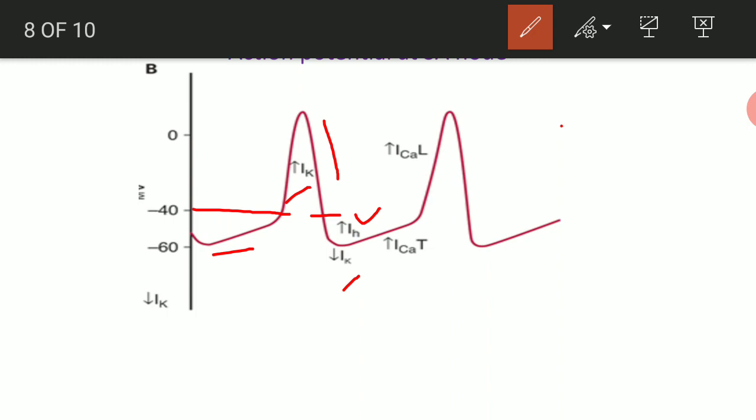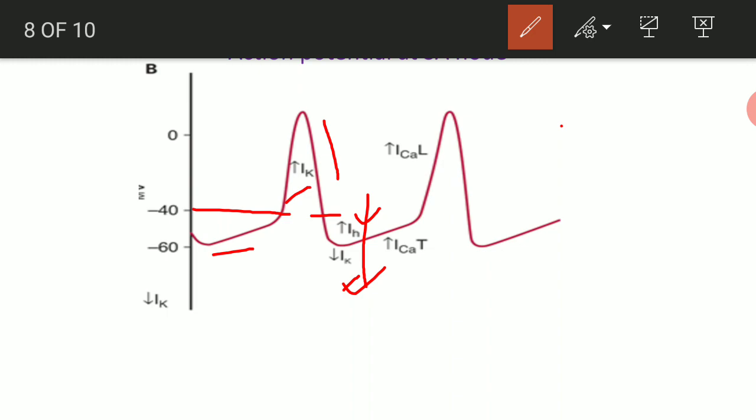If positive charge is coming in, it will again lead to depolarization. So the action potential was going from repolarization to hyperpolarization, and in hyperpolarization some channels bring positive charge inside the nodal cell, and because of that depolarization occurs, and this is a slow depolarization.